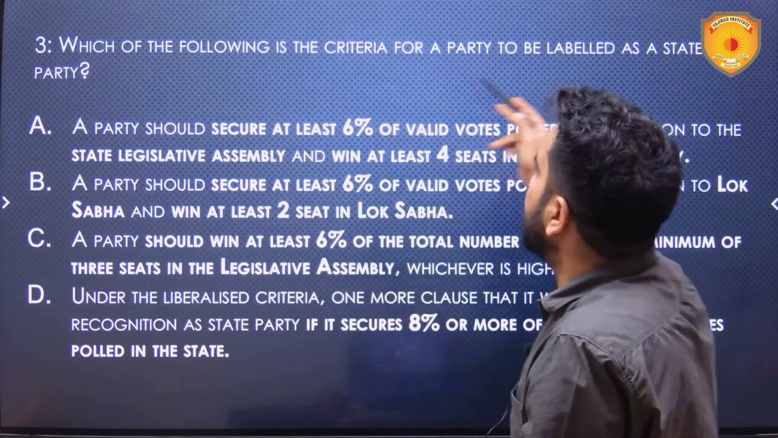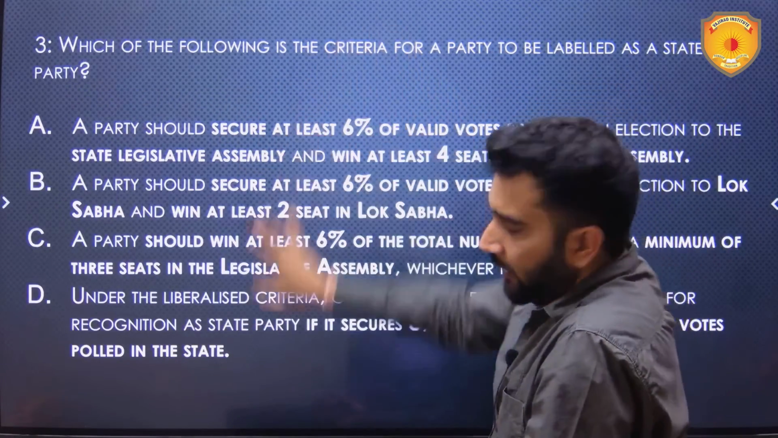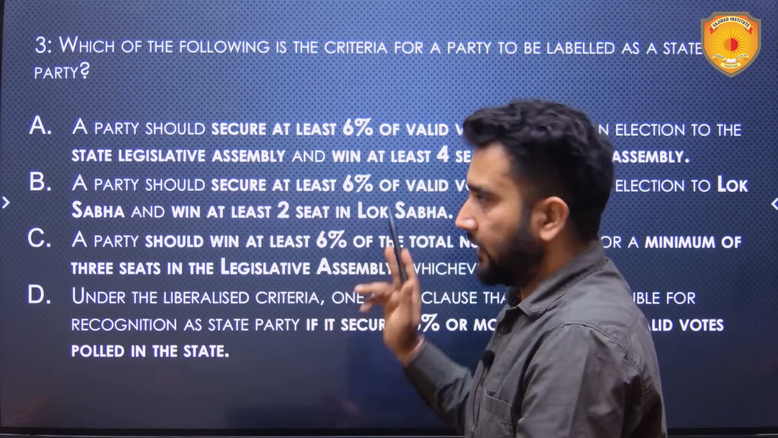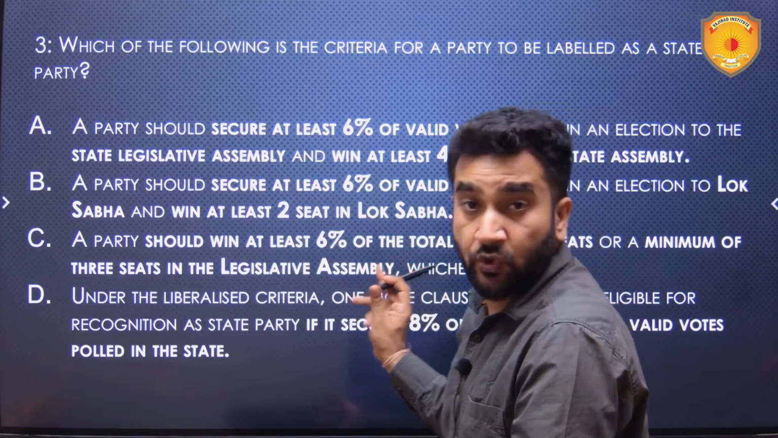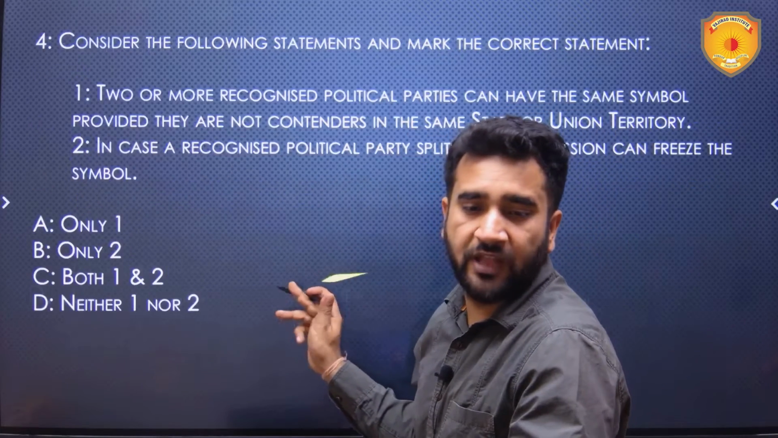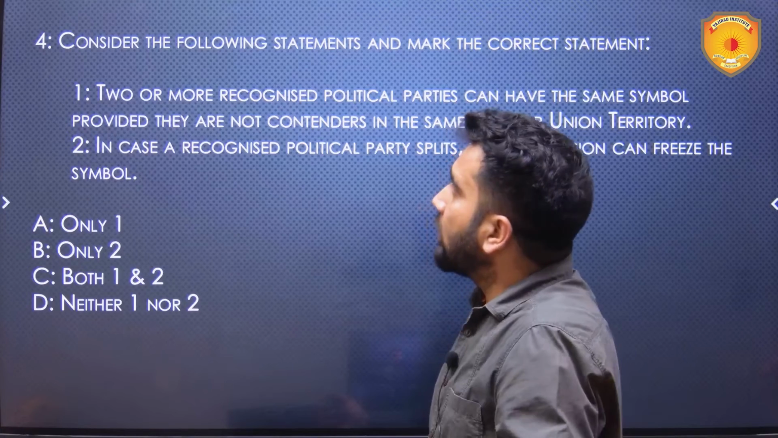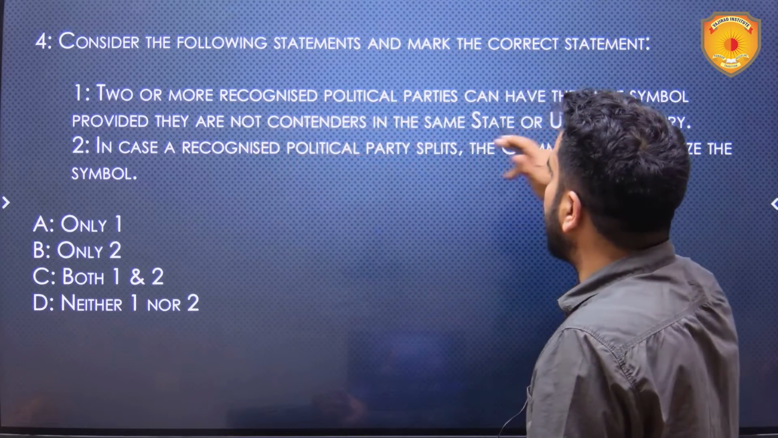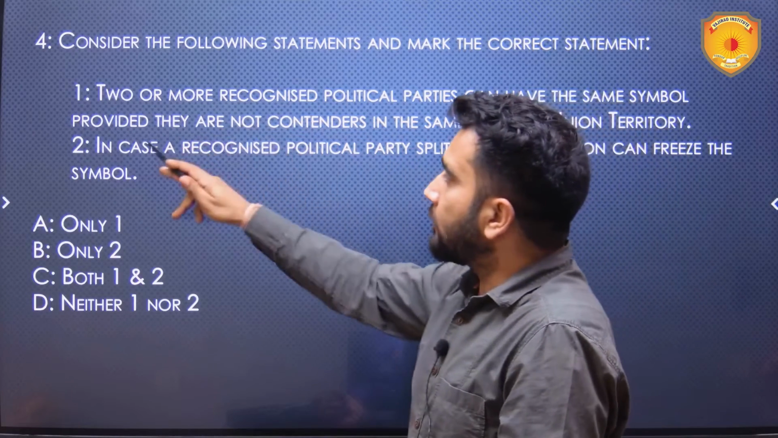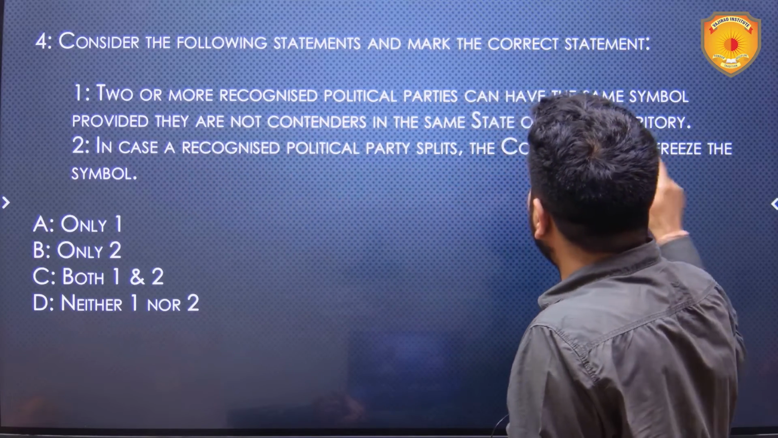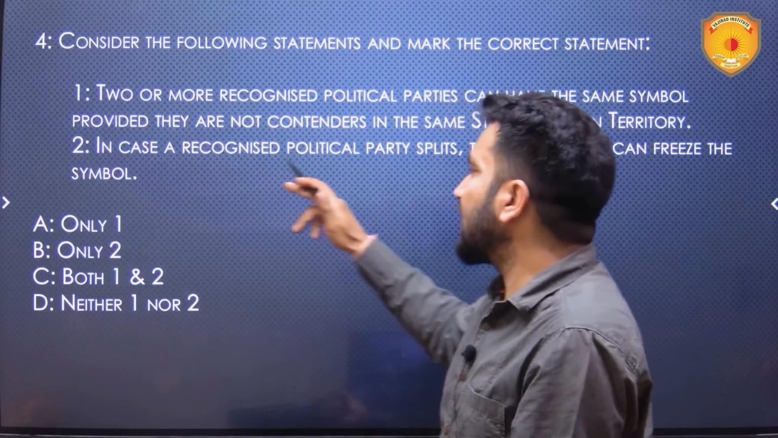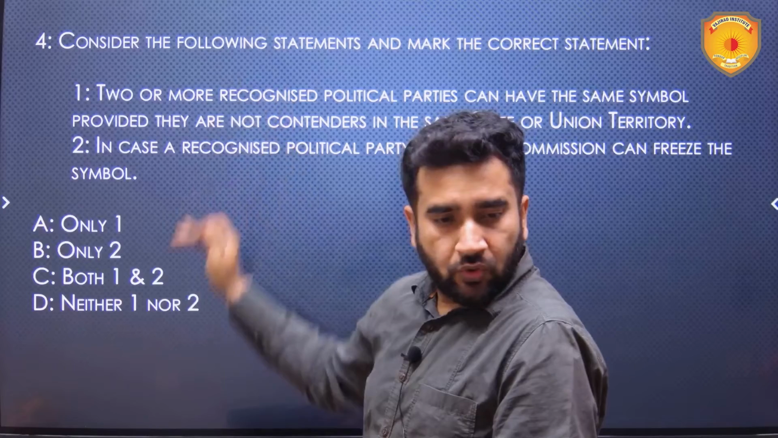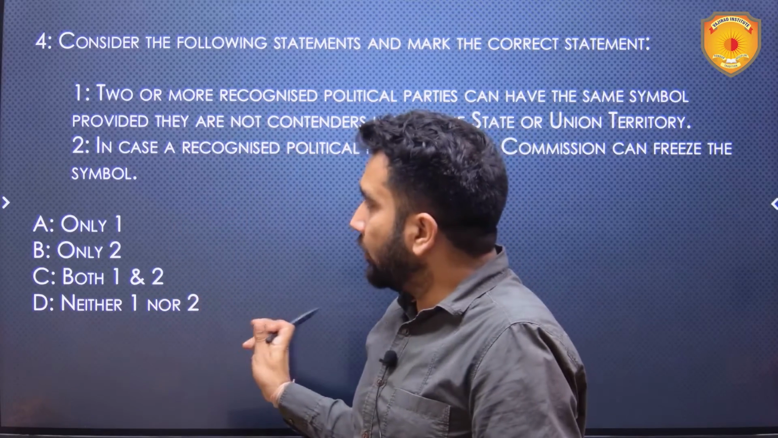Which of the following is the criteria for a party to be labeled as a state party? It is completely factual but not easy. You have to have in your mind what the criteria are. Those 5 points you have to have clearly in your mind, then only you will be able to answer this question. Then the fourth question, consider the following statements and mark the correct statement. Two or more recognized political parties can have the same symbol, provided they are not contenders in the same state or union territory. In case a recognized political party splits, the commission can freeze the symbol. So, which of these are true?